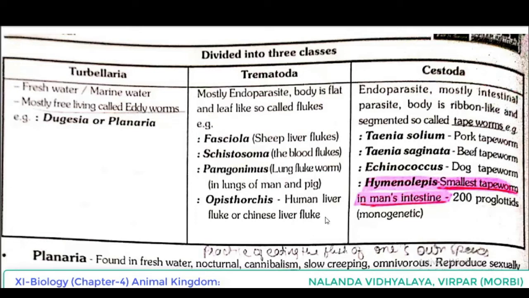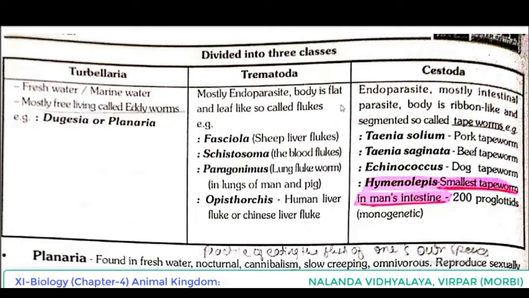A little bit of terms are there. Once again we can see the examples. Fasciola, sheep liver fluke, Schistosoma, the blood flukes, Paragonimus, lung fluke worm in lungs of man and pig, Opisthorchis, human liver fluke or Chinese liver fluke.